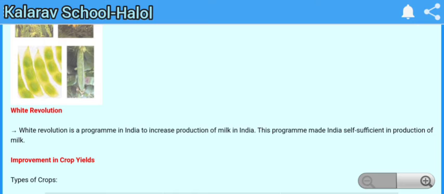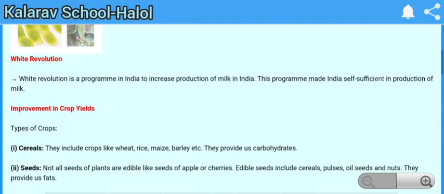Next is White Revolution. White Revolution is a program in India to increase the production of milk, so India became self-sufficient in production of milk. So Green Revolution is for production of plant products like crops, vegetables, fruits, and White Revolution is for increasing the production of milk. It is white. So how do we improve crop yield?